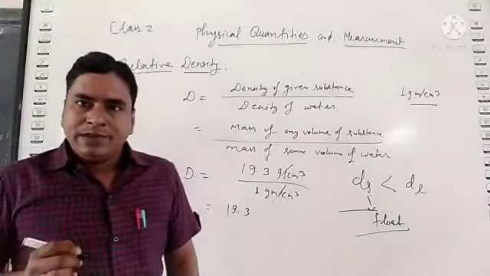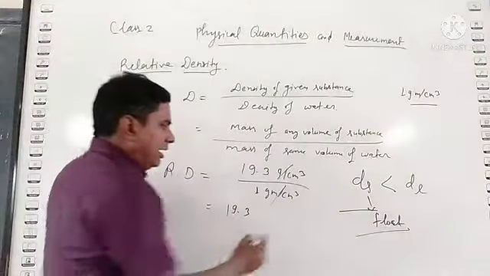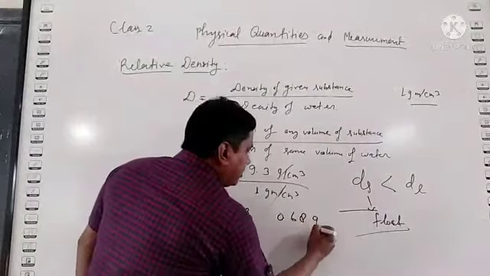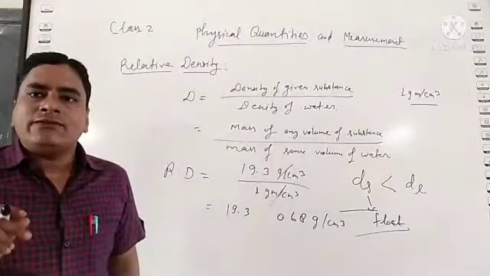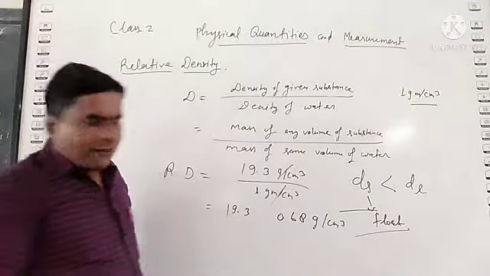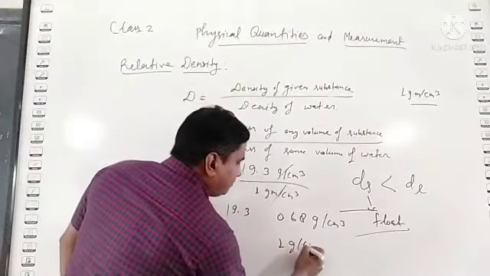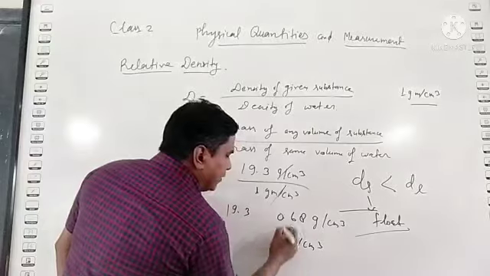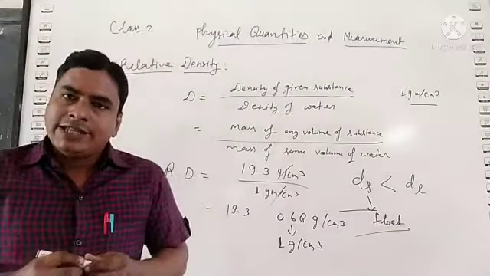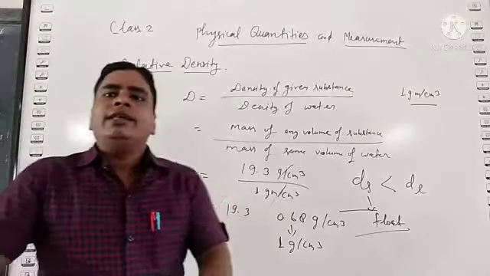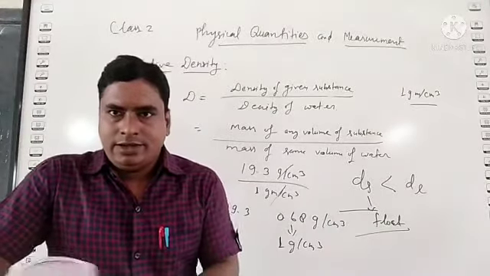For example, the density of wood is 0.68 gram per centimeter cube and the density of water is 1 gram per centimeter cube. So wood always floats on the surface of water.